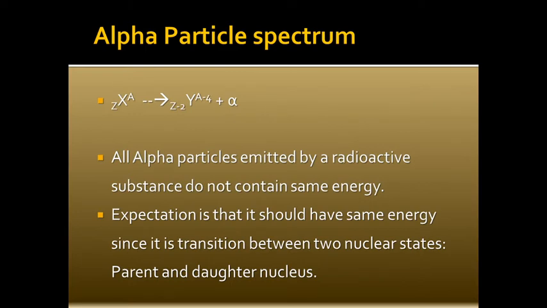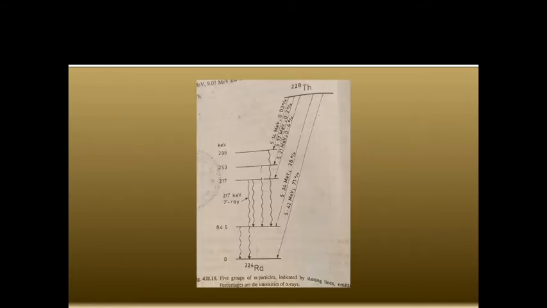As is mentioned here, the expectation is that all alpha particles should have the same energy, but they do not. That's why we have the alpha spectrum. This is the alpha spectrum. You can see these alpha particles here. They are emitted with different kinetic energies, as a result of which the daughter ends up in different nuclear energy levels, and they finally come back to the ground state by emitting gamma rays. So gamma rays are always accompanied with alpha particles.